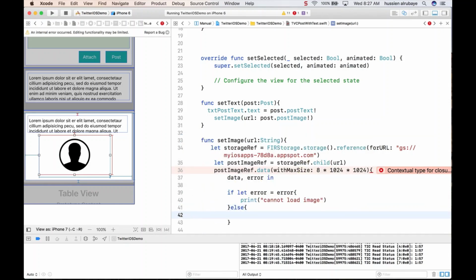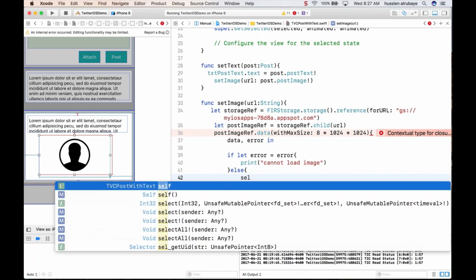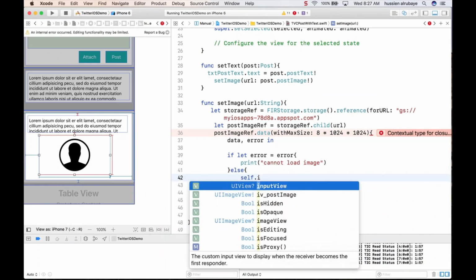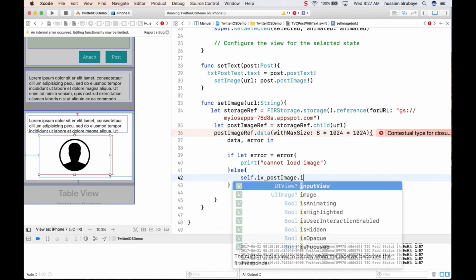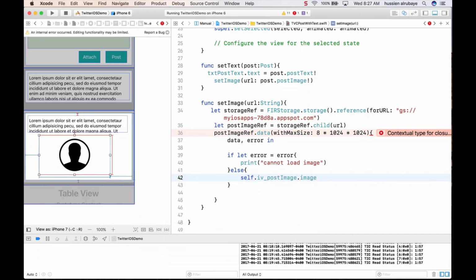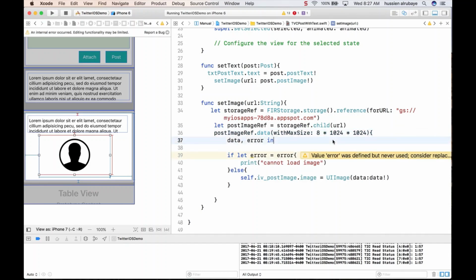So I just say show the img view. I say, hey, self dot img view post dot image. Then this I want it to be loaded from UIImage for the data, because I'm loading from the data now. So whatever I have in the data, this one. So yes, I think now everything sounds cool. Now he will be able to load everything.